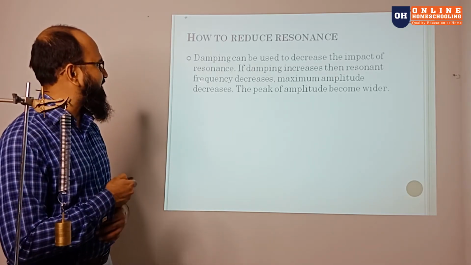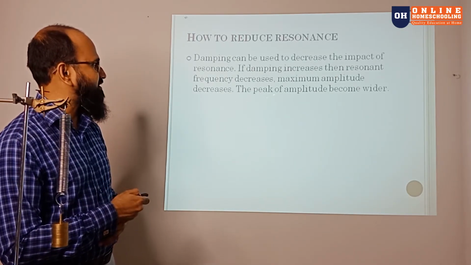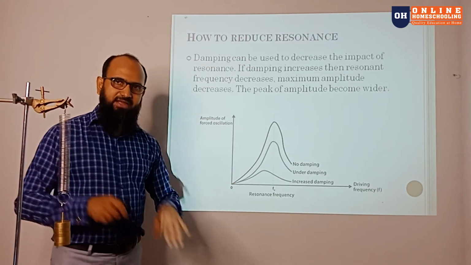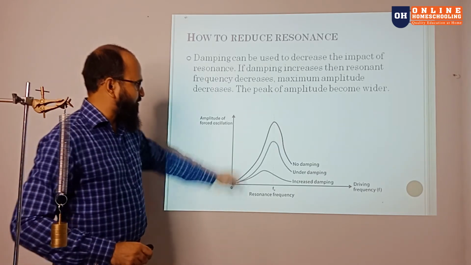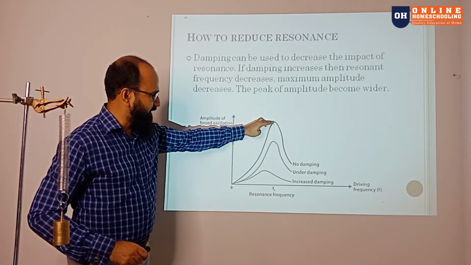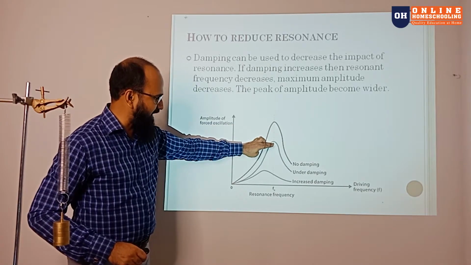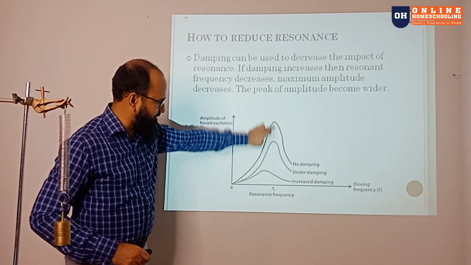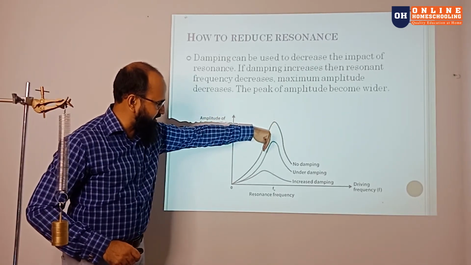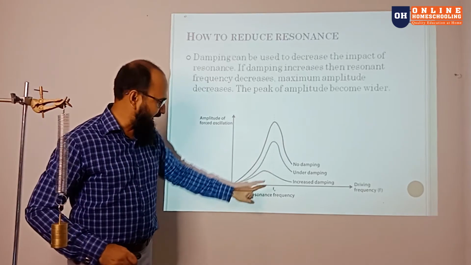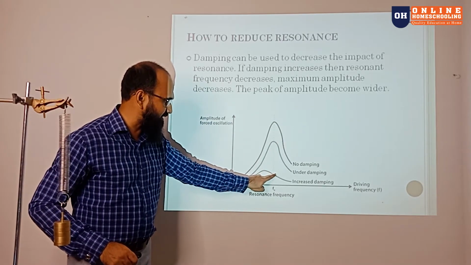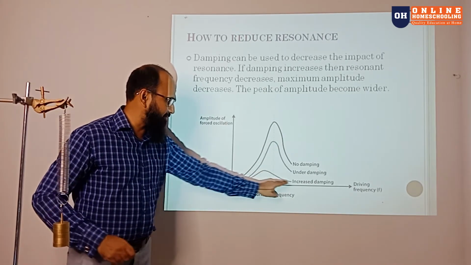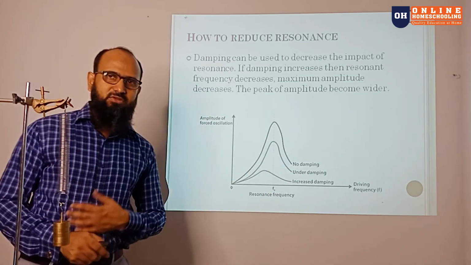So what will happen? If damping increases, then the resonant frequency decreases, the maximum amplitude decreases, and the peak of the amplitude becomes wider. It will look like this. If I increase the damping, from the top: no damping, then under damping, then more damping. Check that the resonance frequency has been shifted when we add the damping. Remember, it becomes sharp, but this part becomes wider. None of them becomes zero at this driving frequency.